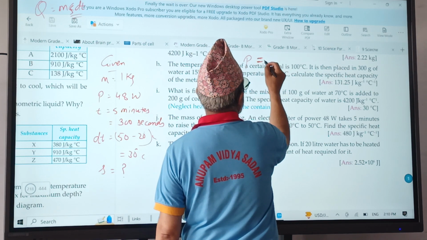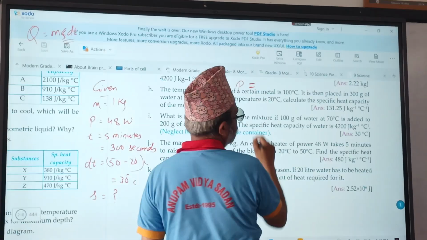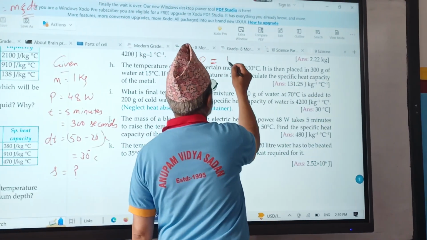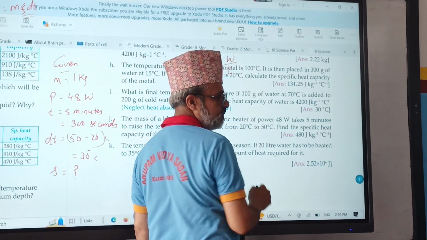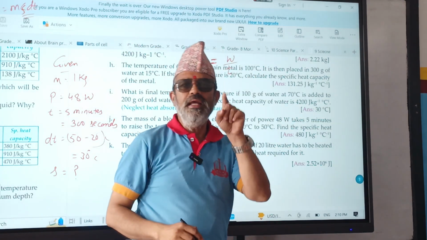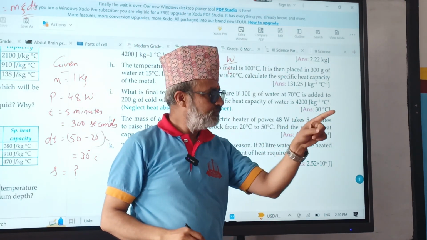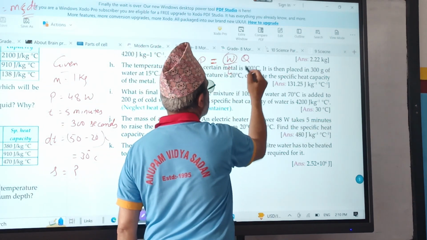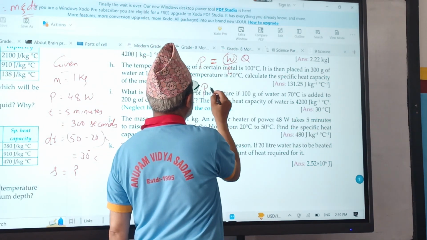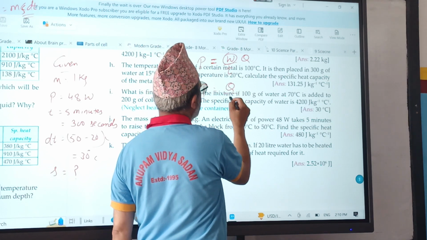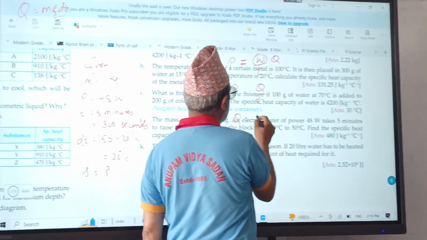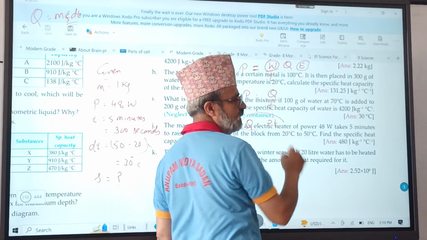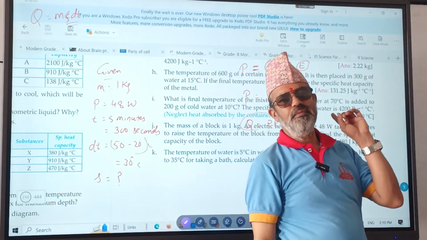Power equals work done by time taken. But energy is the capacity to do work, so this work done can be changed as energy. What is the formula? Q equals Q by T. Here Q means energy. So this formula also you have to remember.